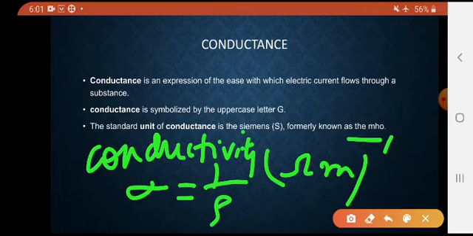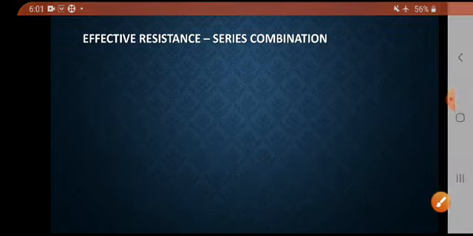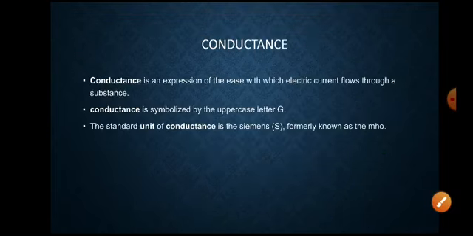Conductance and resistance are for the material as a whole, but specific resistance differs for different materials. Specific conductance or specific resistance is different for different materials. For example, a conducting wire is made up of iron, copper, zinc.